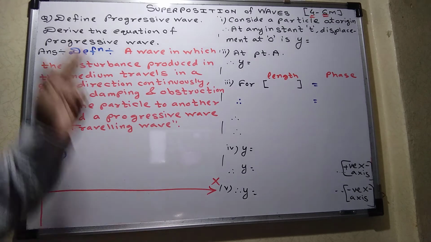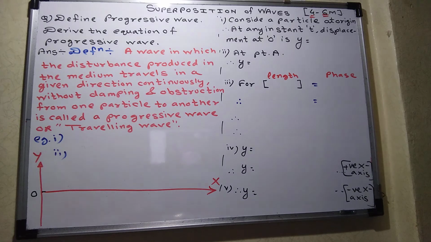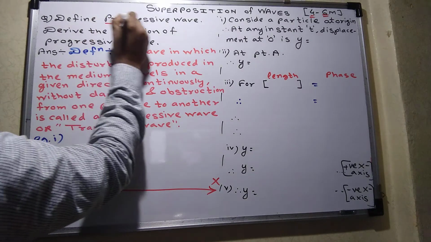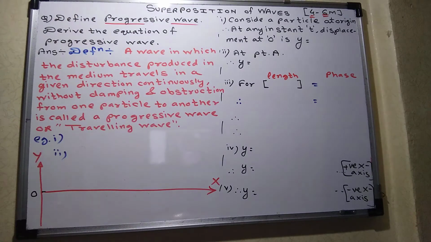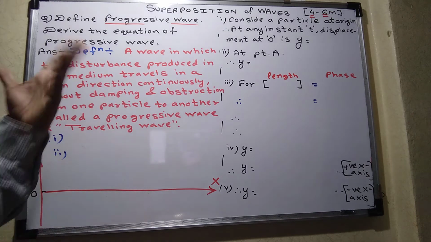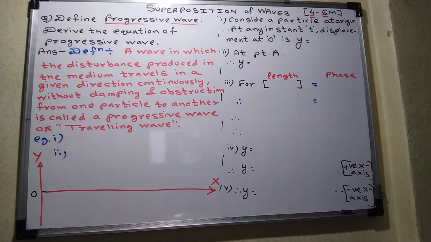What is the first question here? Define progressive wave. This is a new definition for you. You are thinking like this, but that is not actually a new definition. Already you have done it. Let me first complete the definition and then I will explain the examples, then you will understand how we have already done such types of waves.